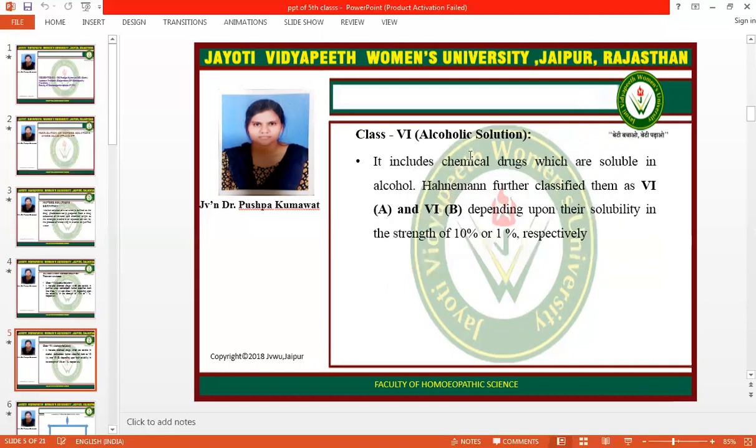Class 6, alcoholic solution. It includes the chemical drugs which are soluble in alcohol. Hahnemann further classified them as 6A and 6B, depending upon their solubility in the strength of 10% or 1% respectively.